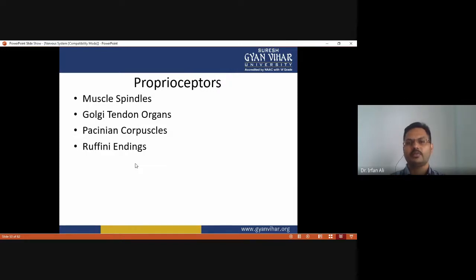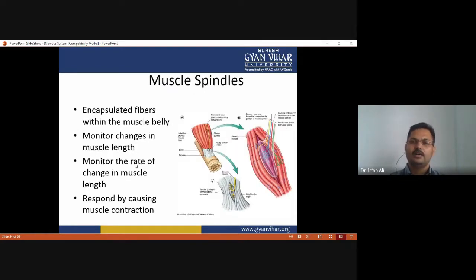And what are the proprioceptors? They include muscle spindles, Golgi tendon organs, Pacinian corpuscles and Ruffini endings. All these are part of the proprioceptors. The muscle spindles, as you can see in this figure, are encapsulated fibers within the muscle belly. They monitor changes in the muscle length and the rate of change in the muscle length, and respond by causing muscle contraction.